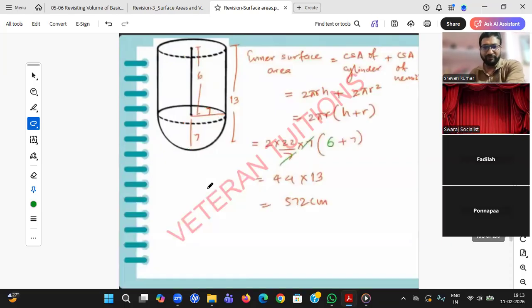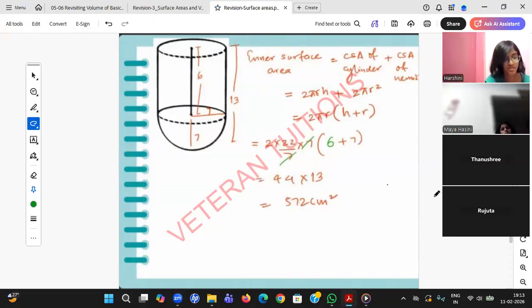Remaining everything is just a calculation. You see here also, wherever things are common, try to take the things common. You see, beautifully they got cancelled. Centimeter square, right? Yeah. Ponnappa, are you following, student? Tanushri, Ponnappa, please respond. Yes, sir, I'm following. Tanushri? Yes, sir. Thank you.